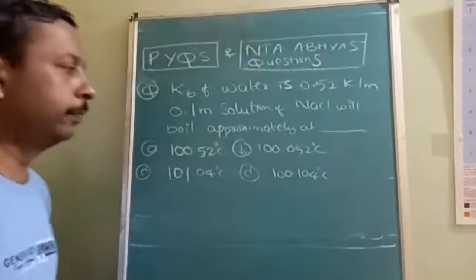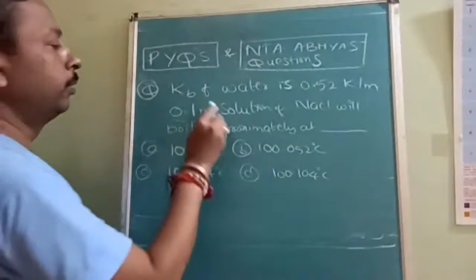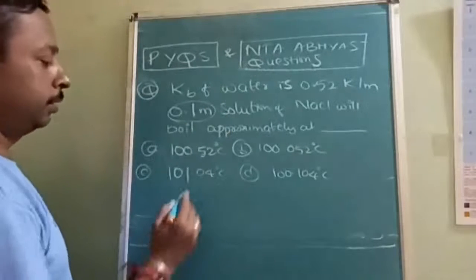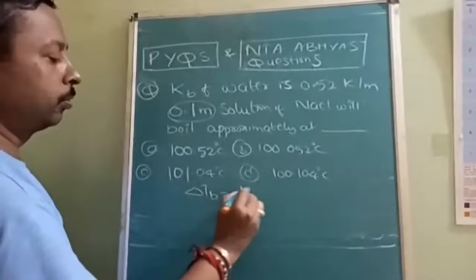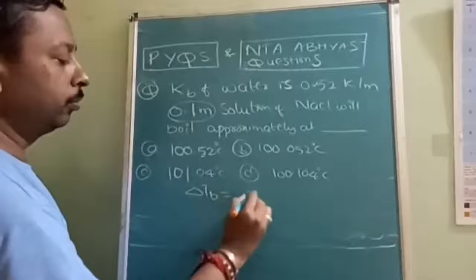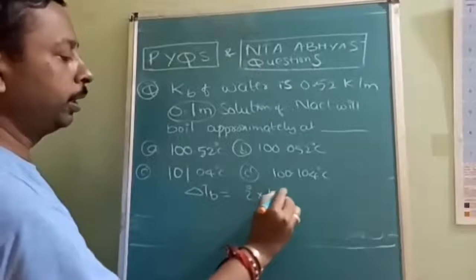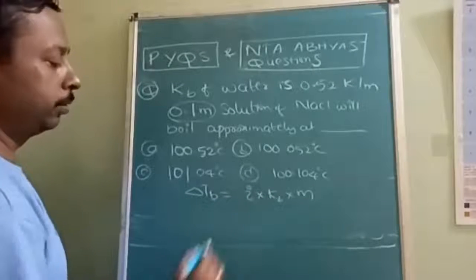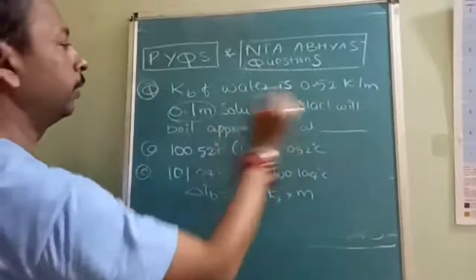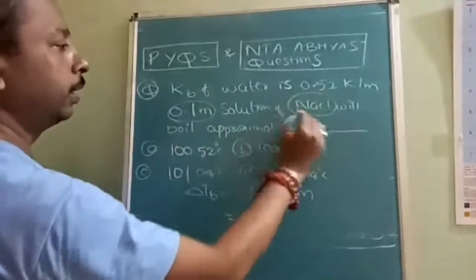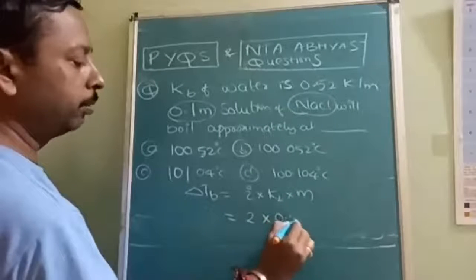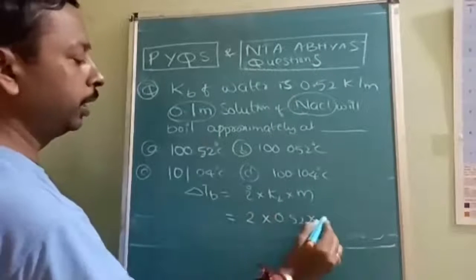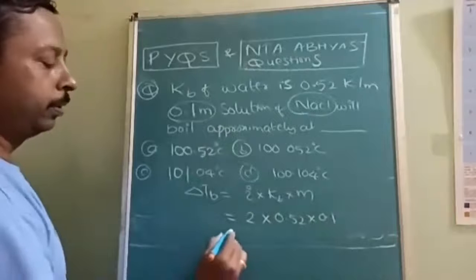Okay, listen carefully. Here it is 0.1 molality, my dear students. So delta Tb is equal to i into Kb into molality. i for NaCl is 2, Kb is 0.52, and molality is 0.1.